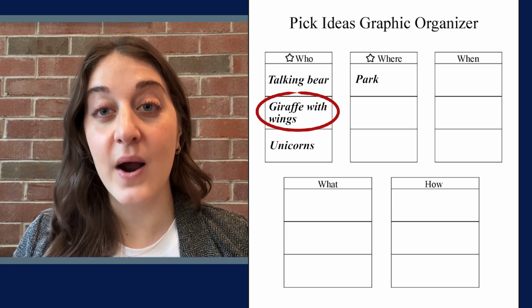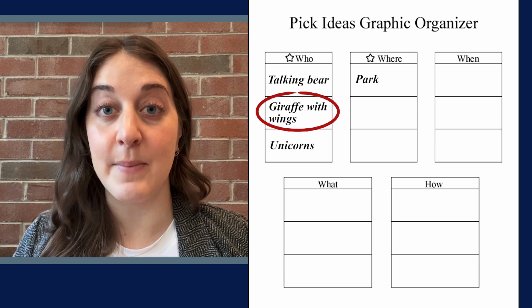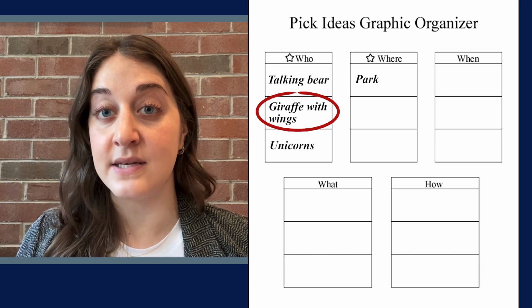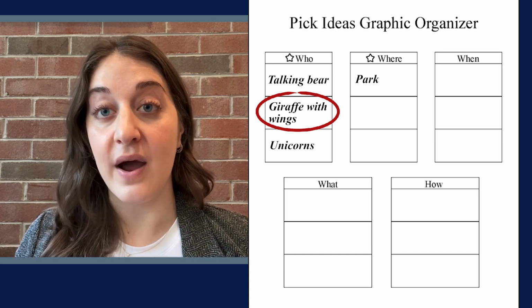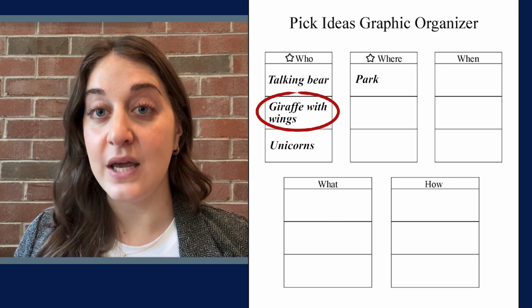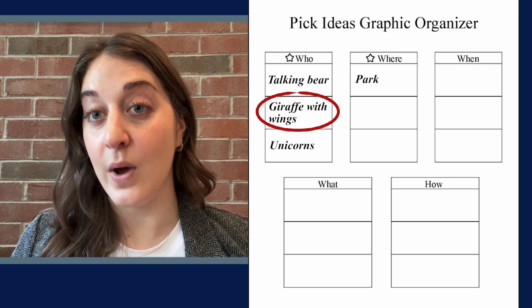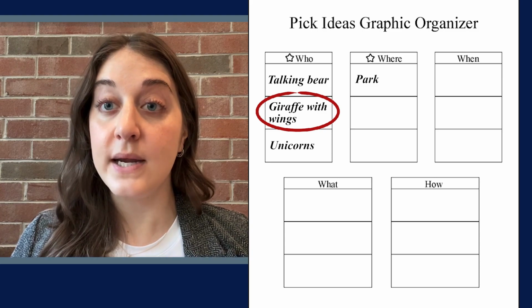Now, I need your help to come up with other ideas about where the story might take place. And we can record them all in our graphic organizer, and eventually we can look at our list and pick one by circling it. What ideas do you have?